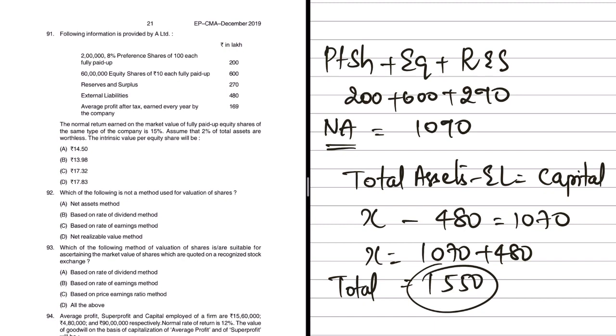But we have some additional information wherein they say assume that 2% of the total assets are worthless. Okay, 2% of this they say is worthless. We will deduct that, and we have to find out the intrinsic value. Let's move ahead with this information.